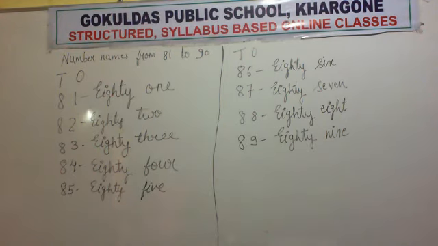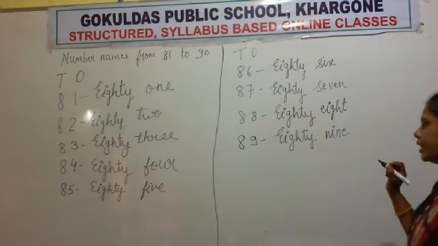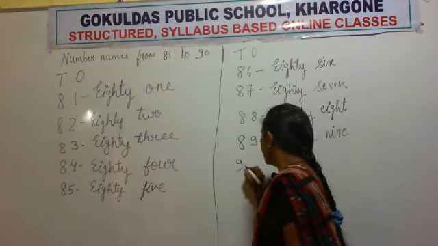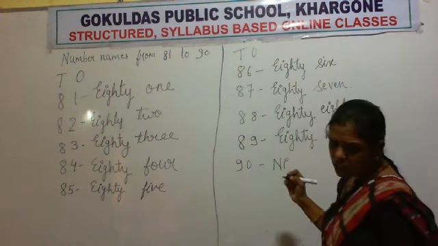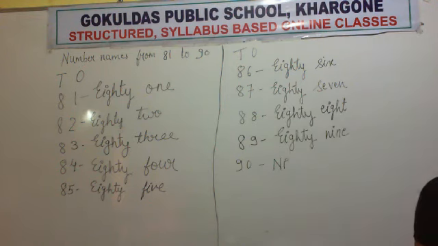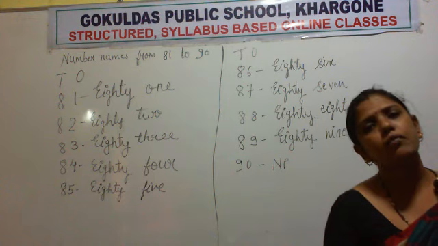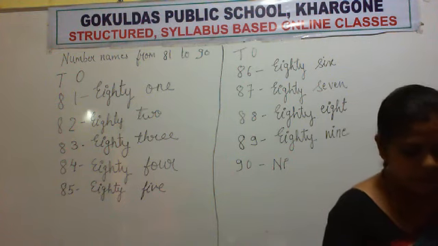Write fast. Now the number after 89 is 90. Now what is the spelling of 90? What is the spelling of 9? Anybody? What is the spelling of 90?